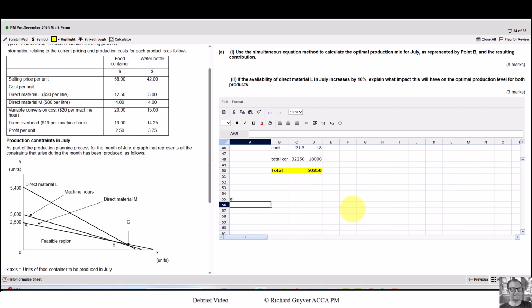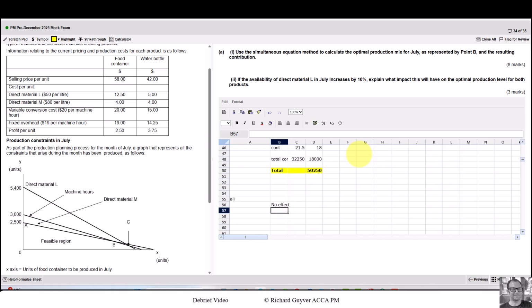Now this is tricky because for 3 marks, if we say no impact, we're probably only going to get 1 of them. So we need to think, how do we hunt for 3 marks? And that's one of the challenges. When we have a question like this, the simple answer is it will have no effect. It's just not going to get us 3 marks. What do 3 marks look like in my mind for this? So I think the first mark is no effect. I think if we say it will have no effect, that may get a mark. I think there's probably a generous allocation here.